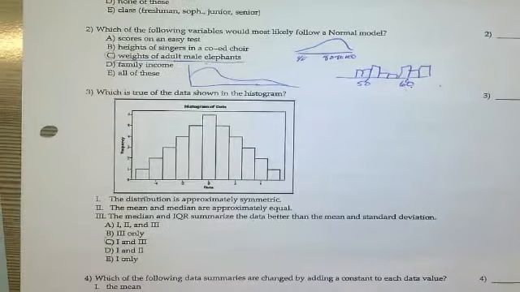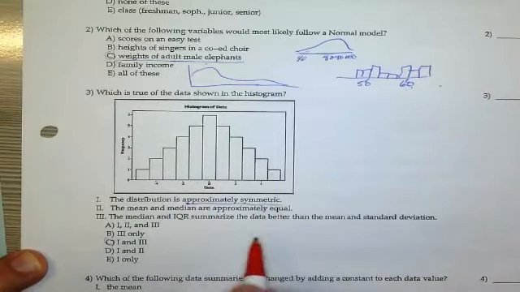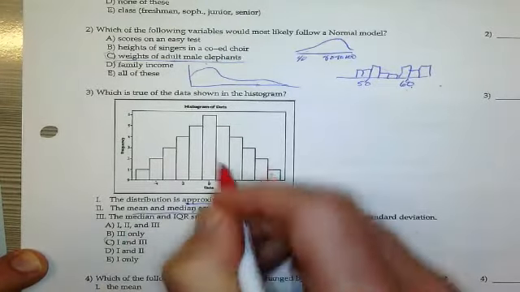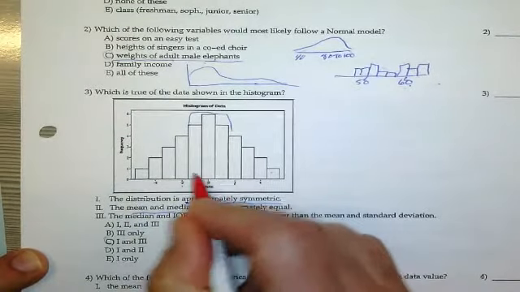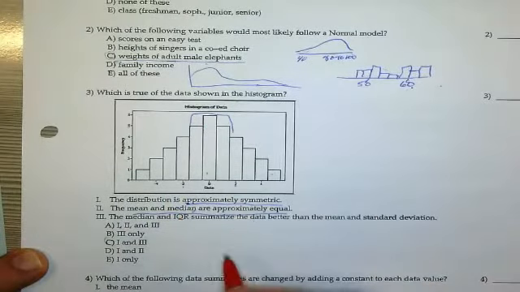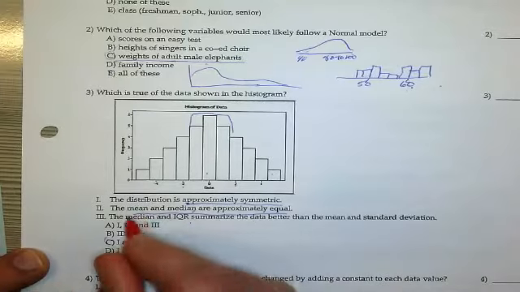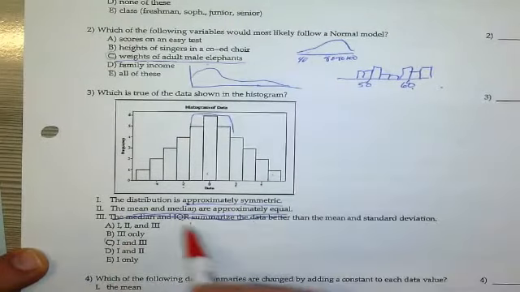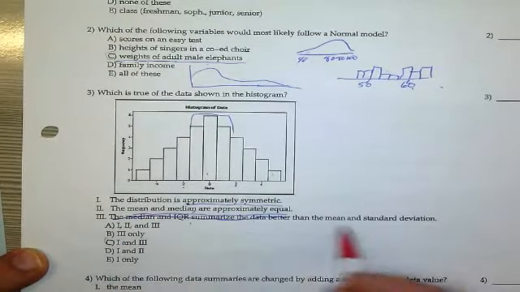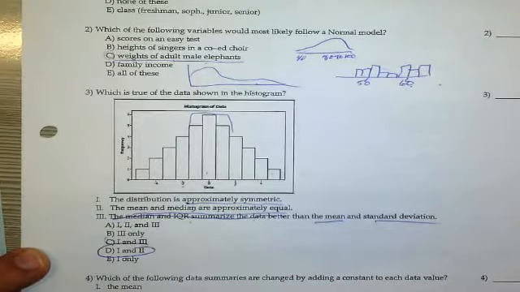Okay, number three, the model is approximately symmetric. The mean and median are approximately equal. They're both somewhere in this range, between -2 and 2, definitely the median's here, and the mean is probably really close to that. Now it says the mean and IQR summarize the data better. No. For things that are skewed, we use median and IQR. If it's roughly symmetric, we want to use mean and standard deviation. So this is 1 and 2 only, so that answer is D. Whoever had this, mark C.